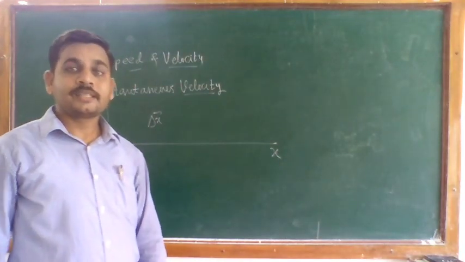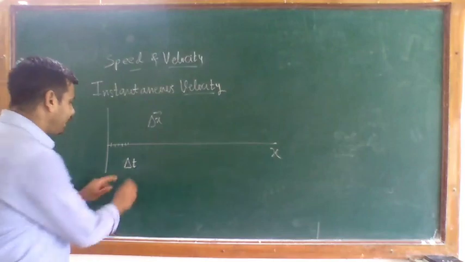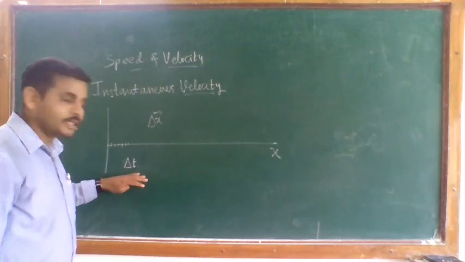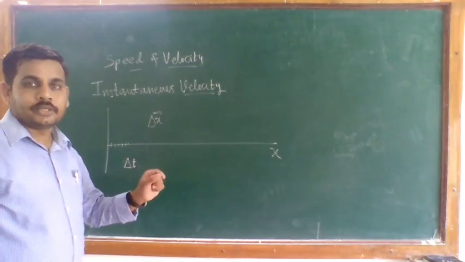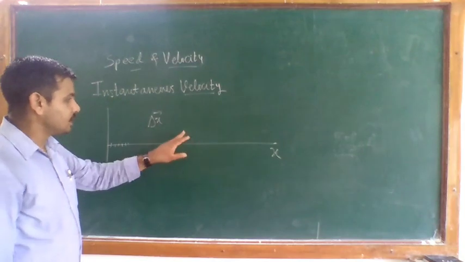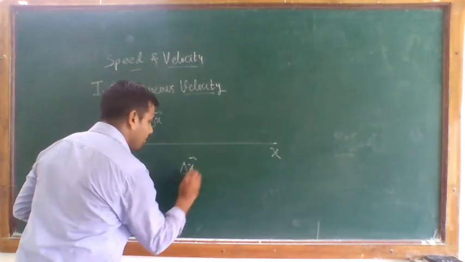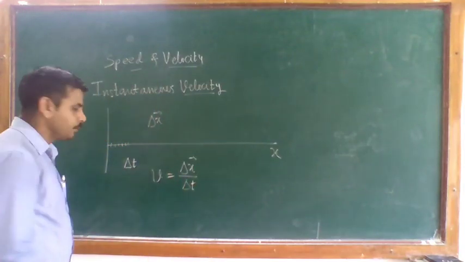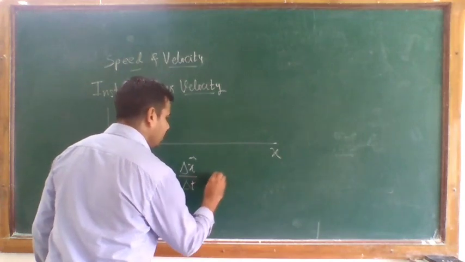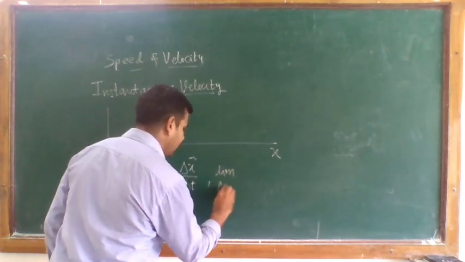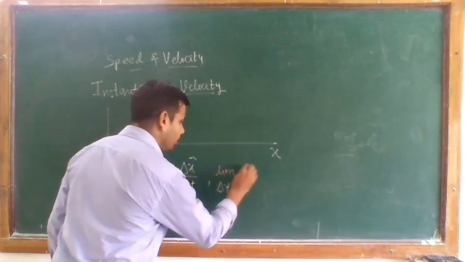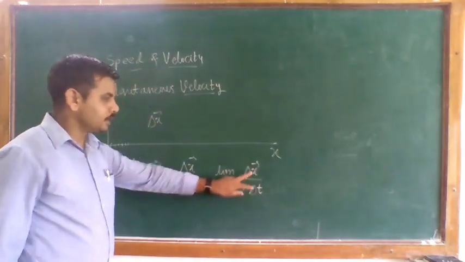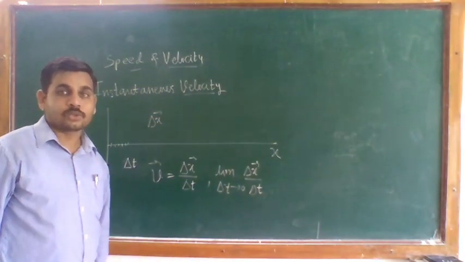So here we are considering the limit. As delta t approaches 0, what happens? By taking the limit of the average velocity, the ratio delta x by delta t, we are taking the limit as delta t tends to 0 of delta x divided by delta t. This ratio delta x by delta t is not too small.